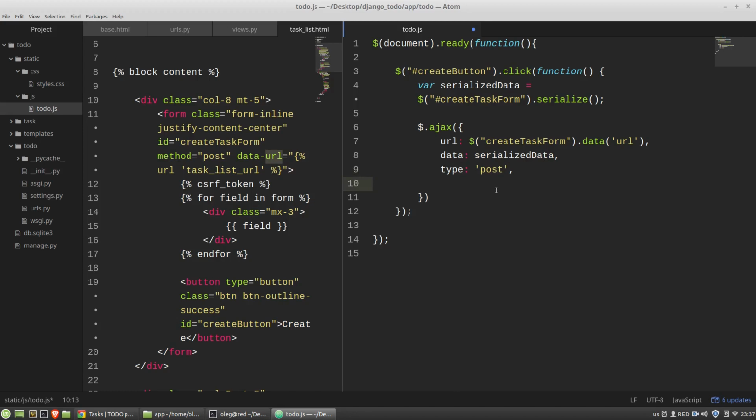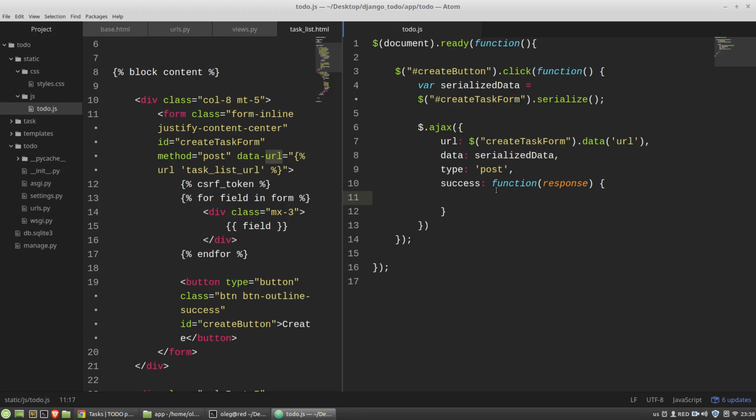And the next one is what I want to do if the server returns something successfully. So the value of the success key will be the function that gets a response from Django. And I wanted to inject to the page a new card layout with the title of the newly created task.